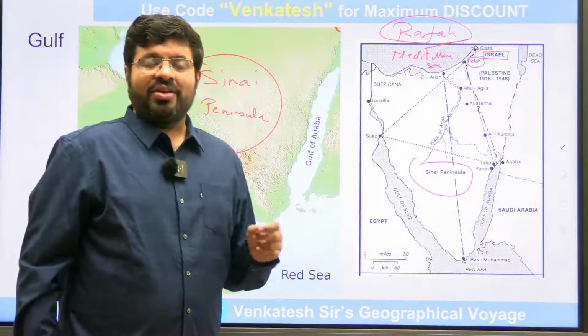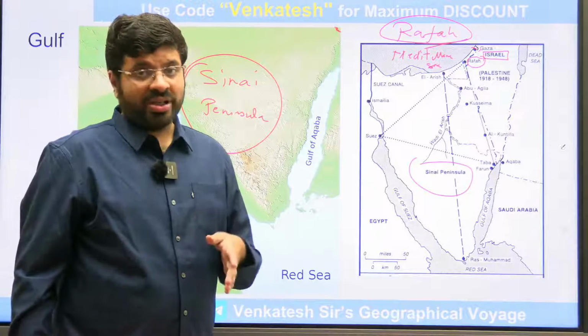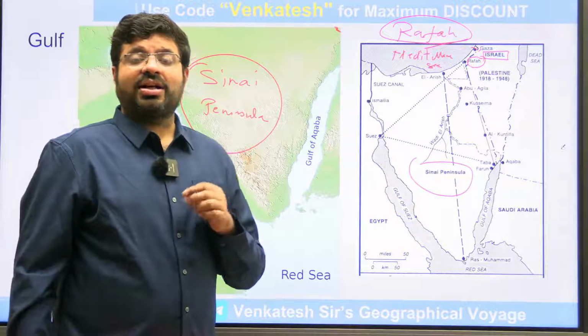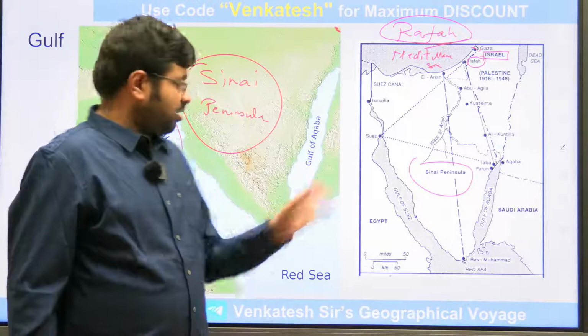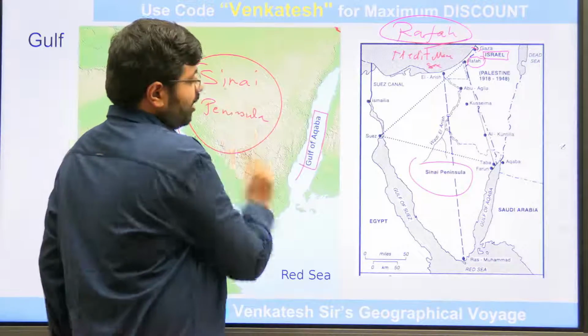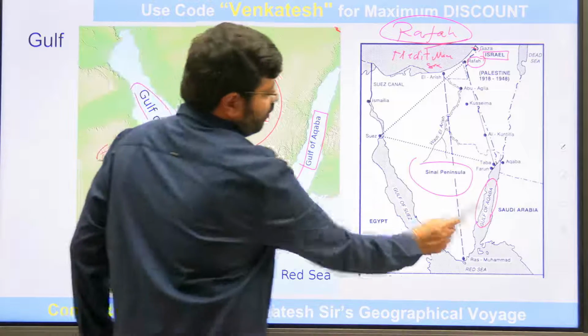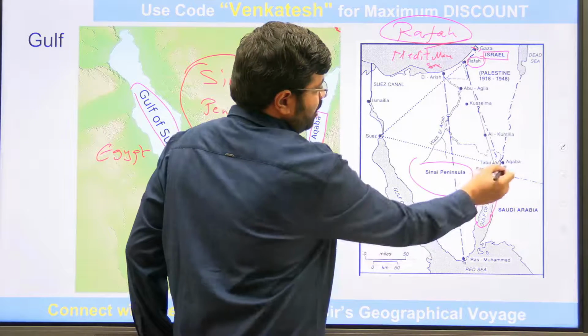You see, when there is a war, there would be refugees moving, and you need to identify the strategic areas where they will be moving. This is one such strategic area, the Gulf of Aqaba, surrounded by the Sinai Peninsula. You can see a place here.